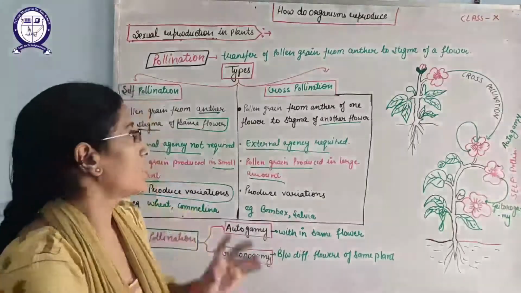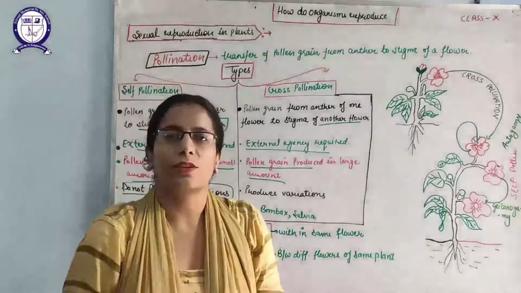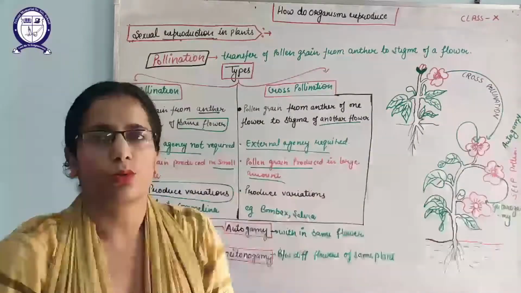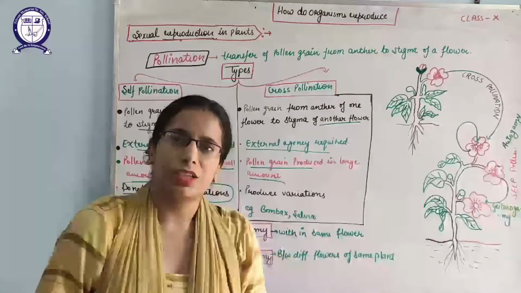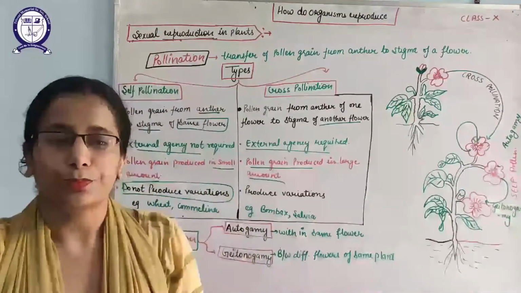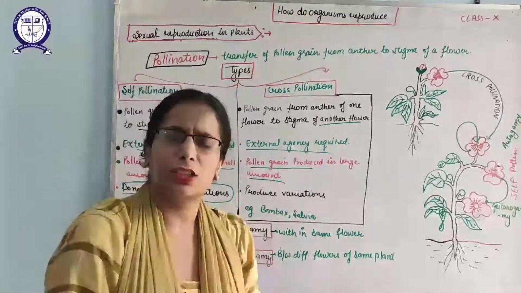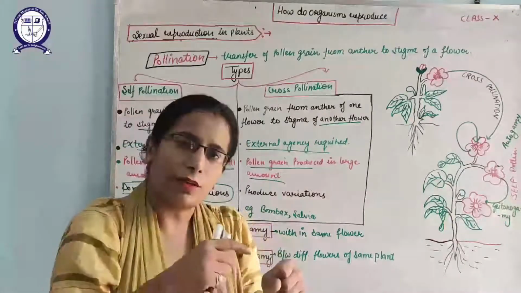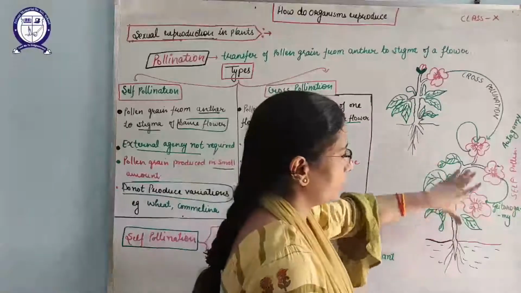There is a special process that is known as pollination. Pollination is the process of transfer of pollen grains from anther to the stigma of a flower. So pollination is of two types, self-pollination and cross-pollination. Self-pollination, when pollen grains transfer from anther to stigma of the same flower or the flower of the same plant, is known as self-pollination. You just see the diagram.